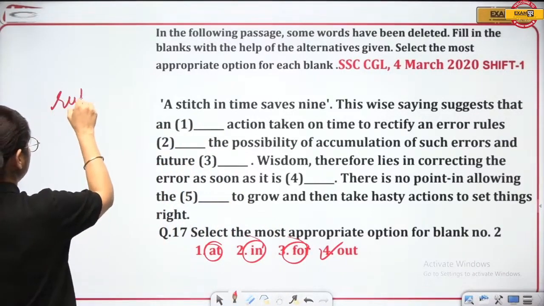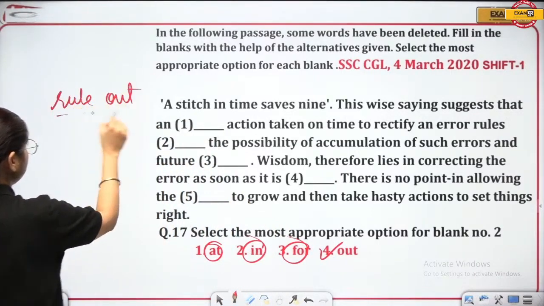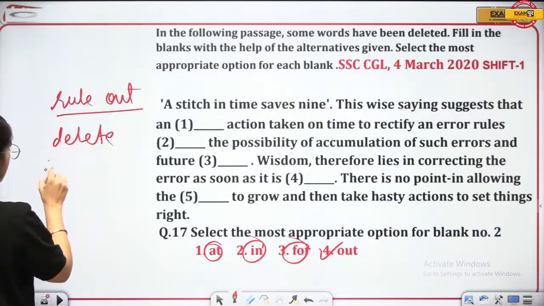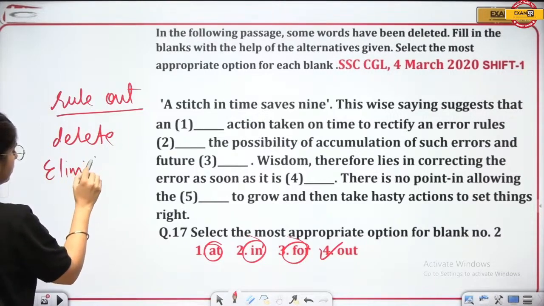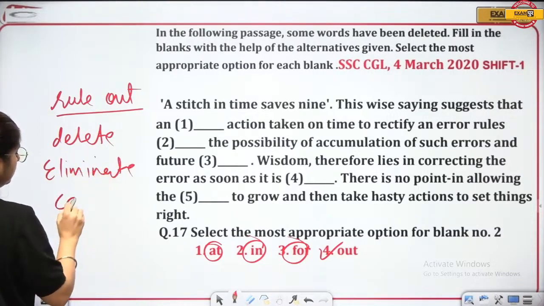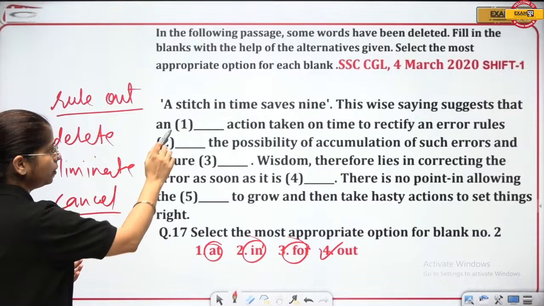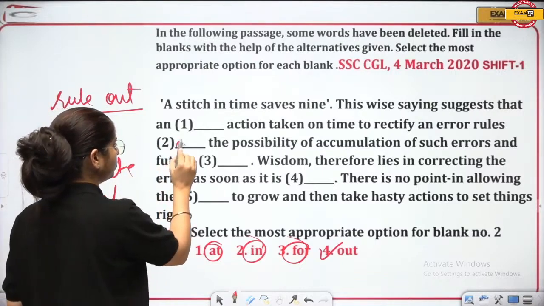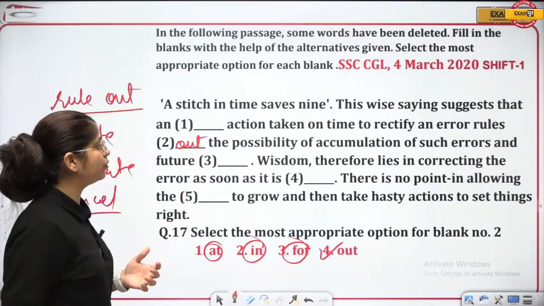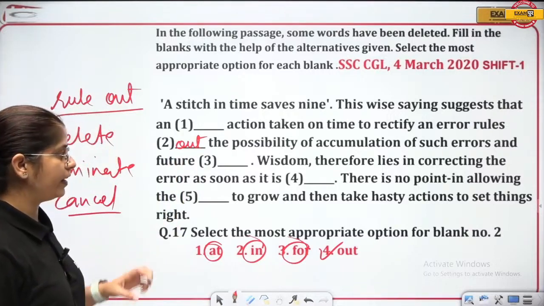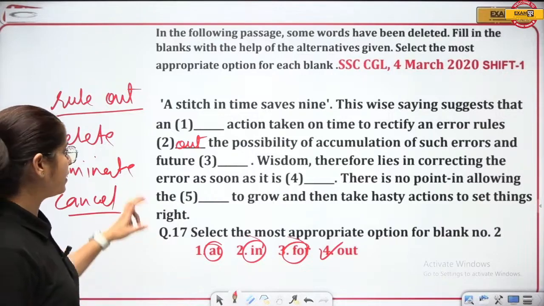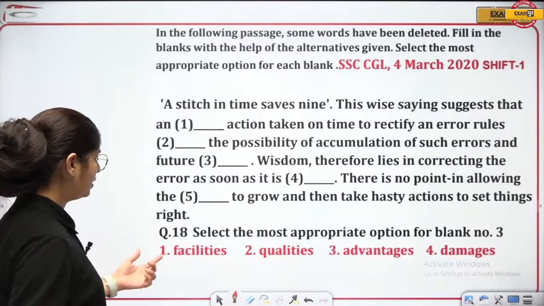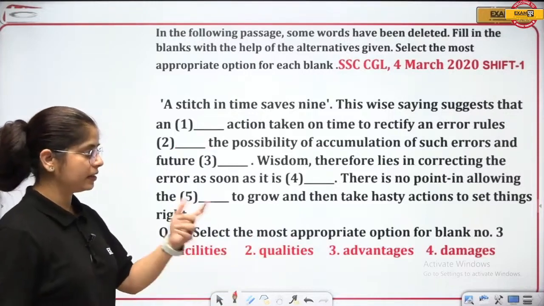Rule out is a phrasal verb, which means to delete, eliminate or cancel. So that is the meaning of this. Here, an appropriate action taken on time to rectify an error rules out. What will be the answer? Rules out the possibility of accumulation of such errors and future dash, right? And future what? The facilities, qualities, advantages or damages.